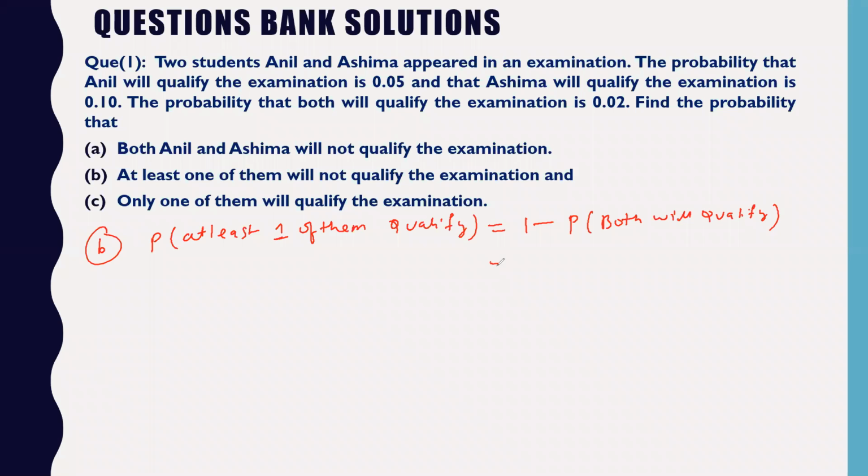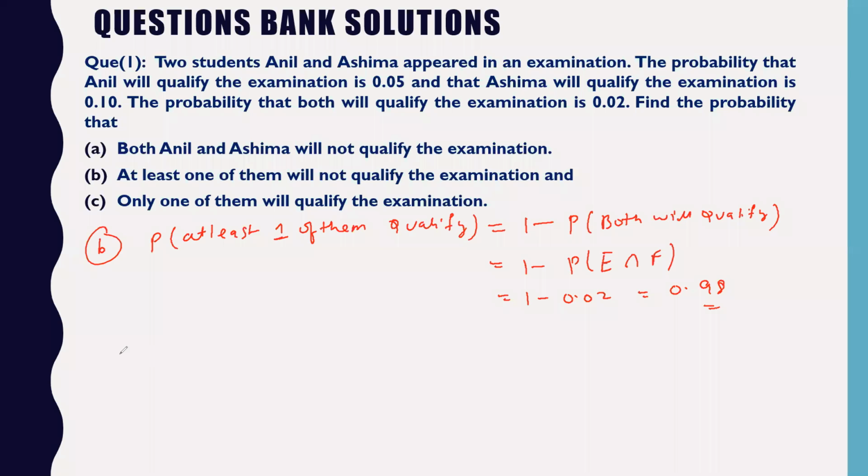This means 1 minus probability of E also qualifies and F also qualifies. So already we have the value. So 1 minus 0.02. So this will be approximately 0.98.